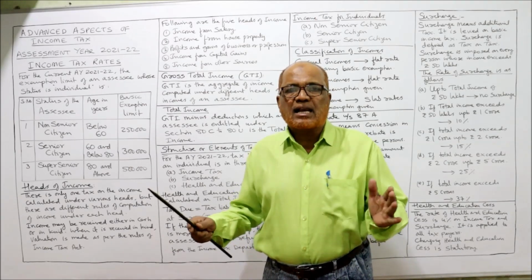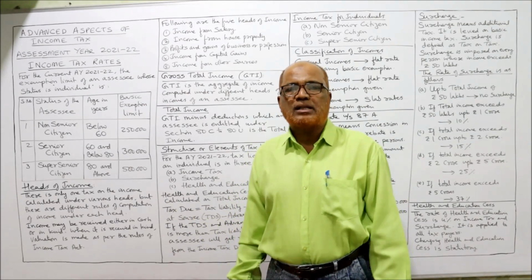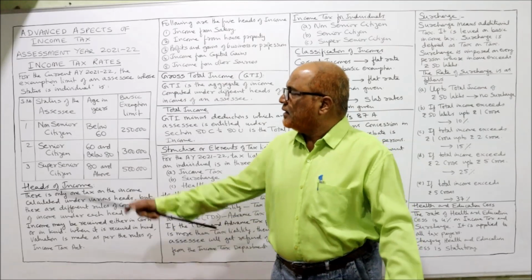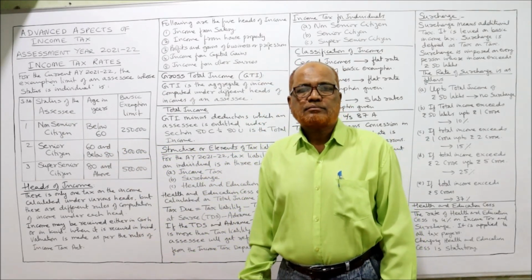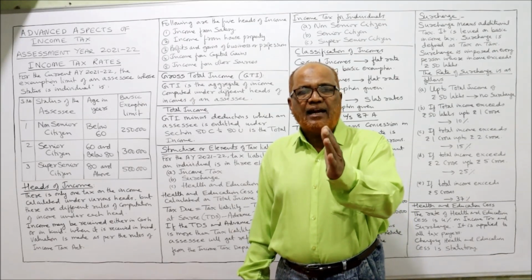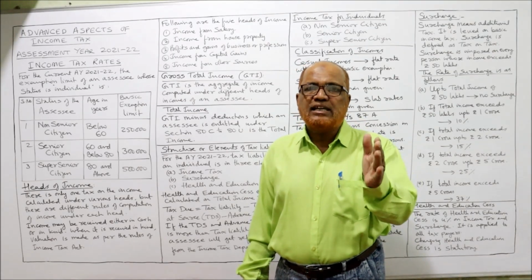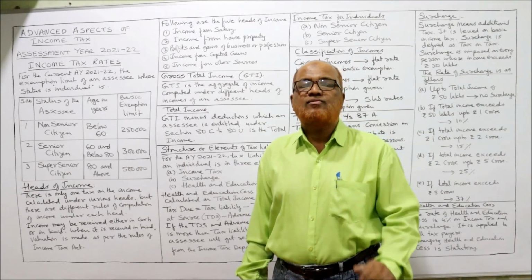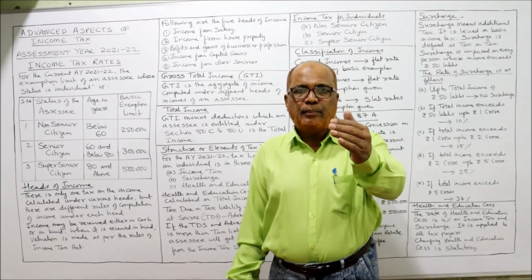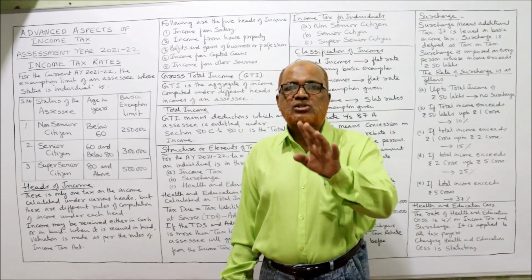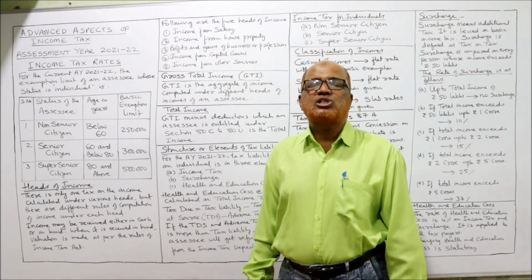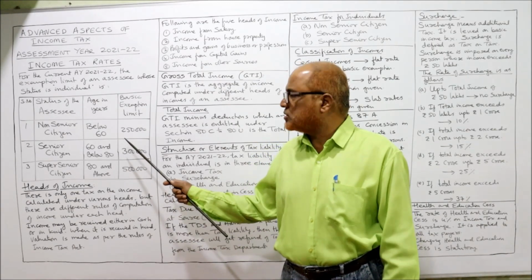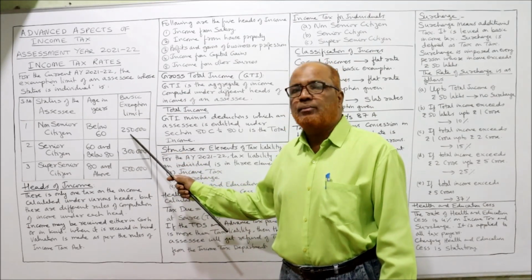The Income Tax Act has classified individuals into three categories. The first category is non-senior citizen. An individual is said to be non-senior if he is below the age of 60 years. The basic exemption limit for a non-senior citizen is 2,50,000.